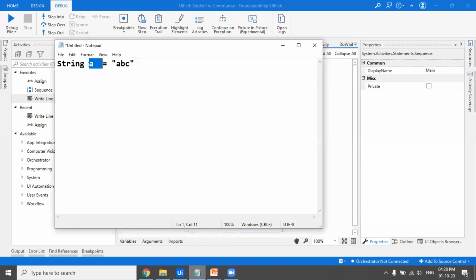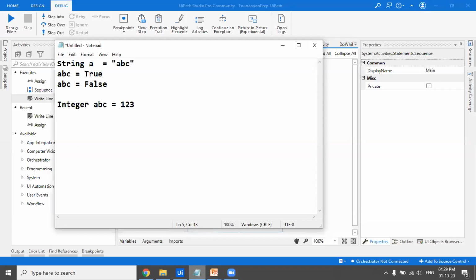So the variables are just used to store values. Talking about the Boolean, suppose I have a Boolean type variable, ABC. In that I can store either true or false. So this is the Boolean type. Now we even have integer. If I write integer ABC, in this I'll be able to store only numerical values.